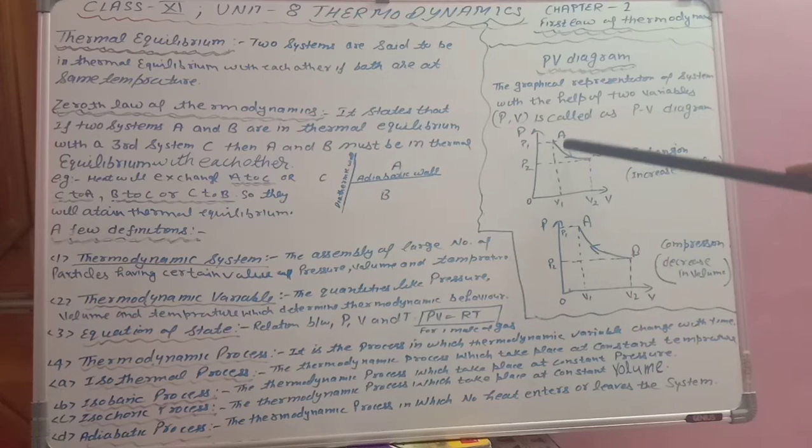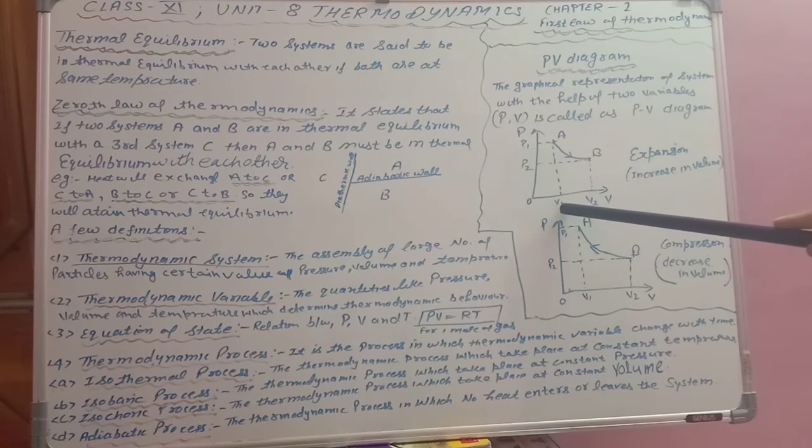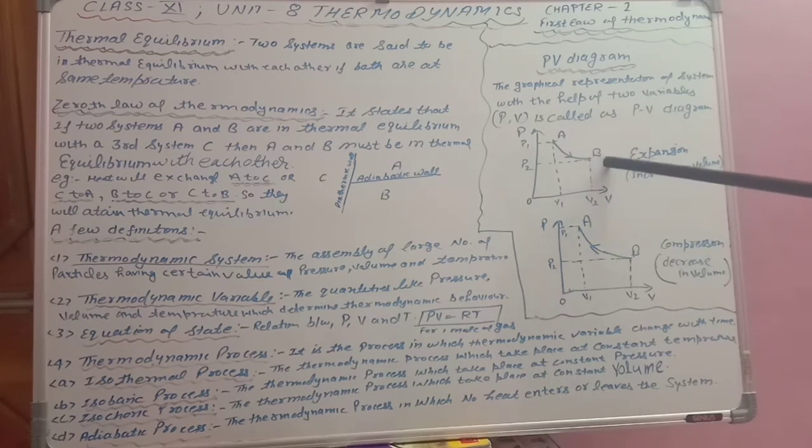Downward arrow is showing that A is initial position, B is final position, means volume is increasing. At A the volume was V1, at B the volume is V2, means volume is increasing. So this is called as expansion, means pressure and volume diagram is telling us about the state of the system. And in this diagram, arrow is in upward direction, means it is going from B to A. Earlier volume was more, now volume is less. That means decrease in volume, and decrease in volume, the process is called as compression. One is expansion, one is compression. Okay, so these two terms are also very important.